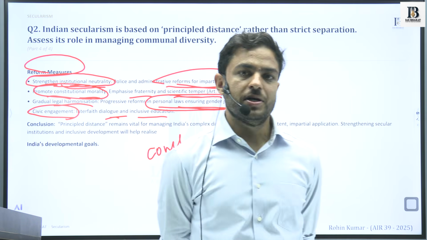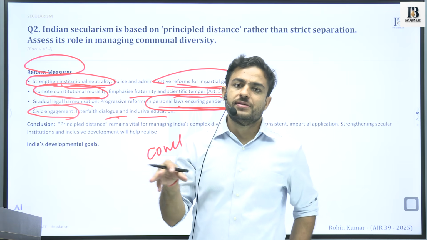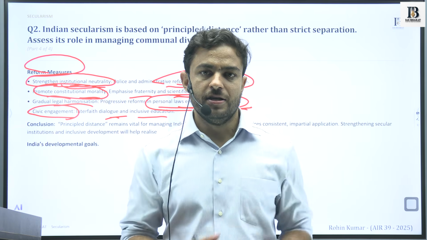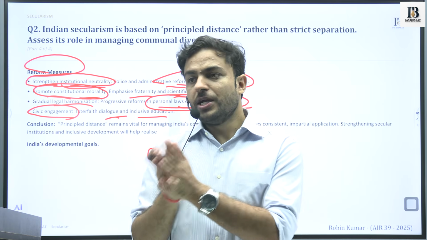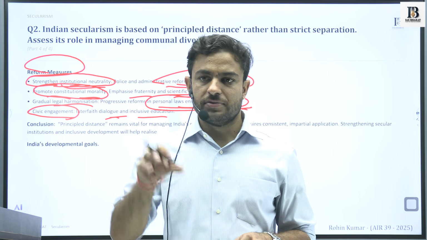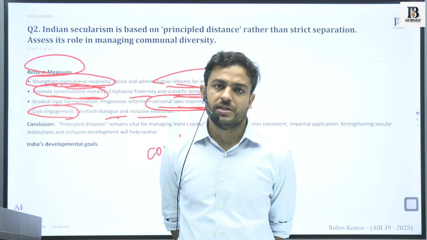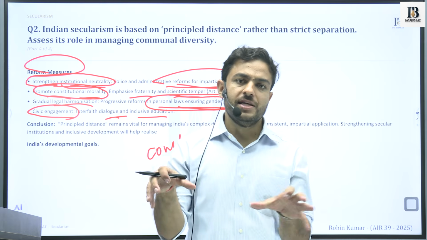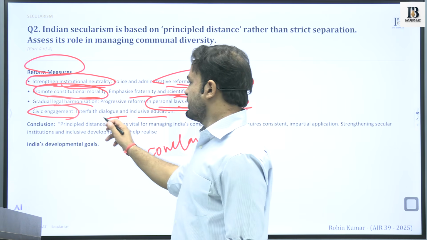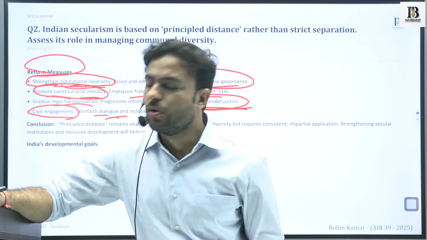Let us say if there is a fight between two friends, it is because of their different perceptions that the fight might be starting. Two friends might be quarreling because one person thinks this was the reality of a particular situation, while the other thinks there is a different reality to it. So it is these perceived differences that lead to conflicts in the society. So there is a need that all these institutions are brought together.